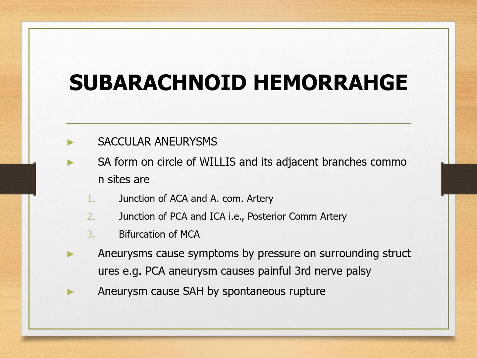Subarachnoid hemorrhage is usually caused by saccular aneurysms, and these saccular aneurysms are located on the circle of Willis. Its most common sites are the junction of the anterior cerebral artery and anterior communicating artery, the junction of the posterior communicating artery and internal carotid artery, and the bifurcation of the middle cerebral artery. So these are the most common sites. We'll discuss these sites in our next slide on a detailed diagrammatic picture.